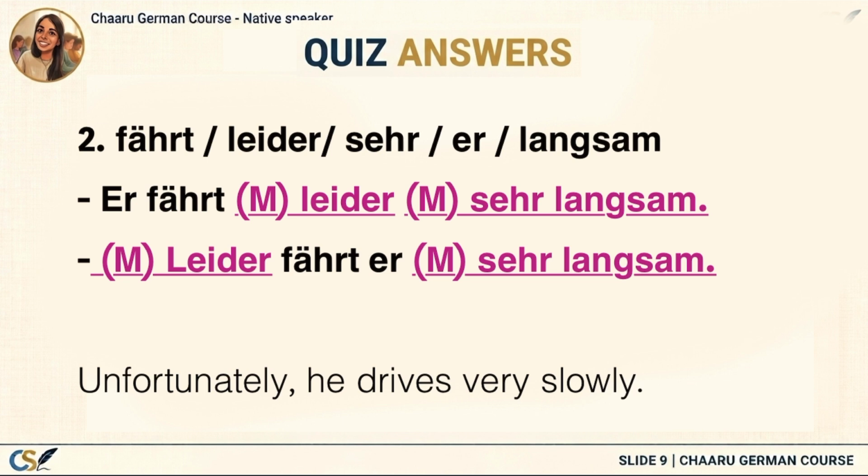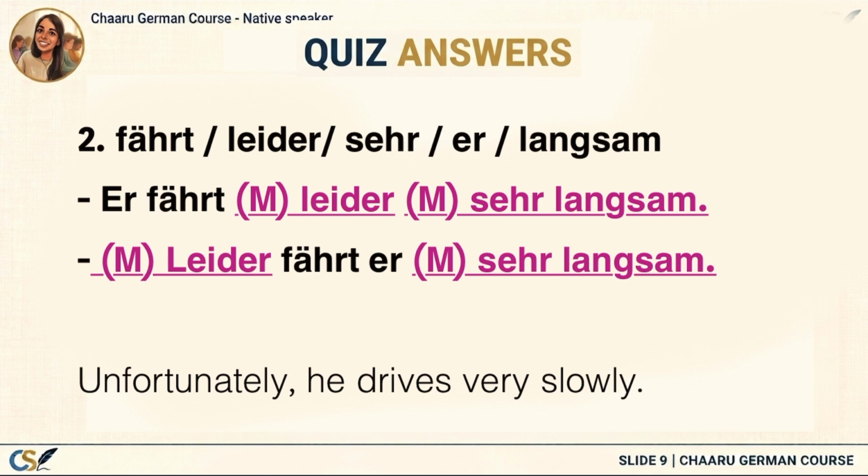You may be wondering, why do we say leider sehr langsam and not sehr langsam leider? That's a great question. The reason is that leider doesn't describe how he drives. Instead, leider tells us how the speaker feels about the whole situation. The speaker thinks it's unfortunate. So leider comes first because it comments on the entire sentence.